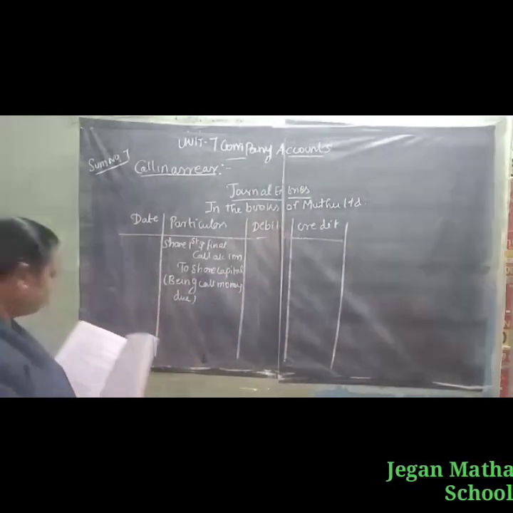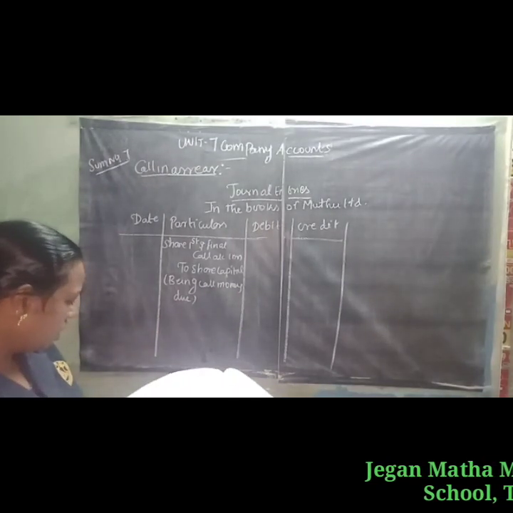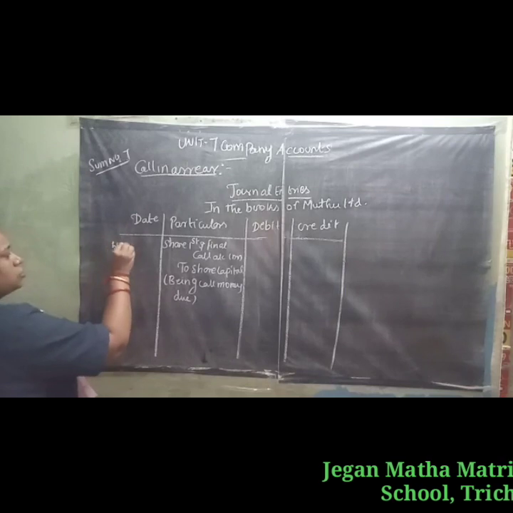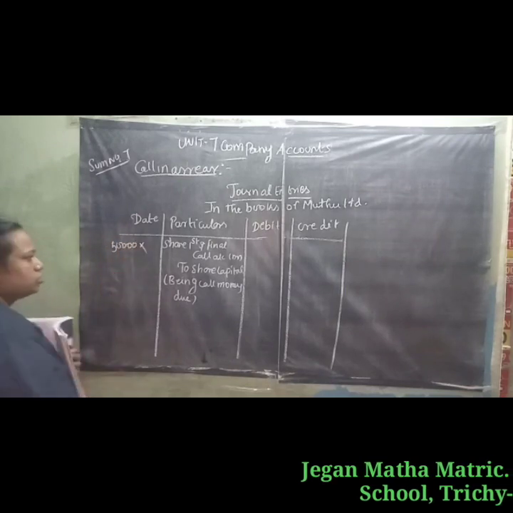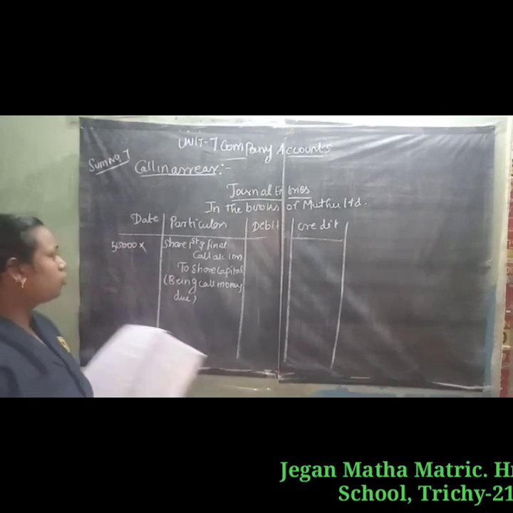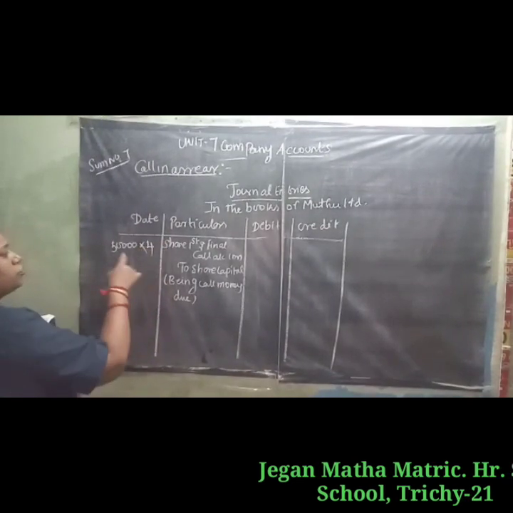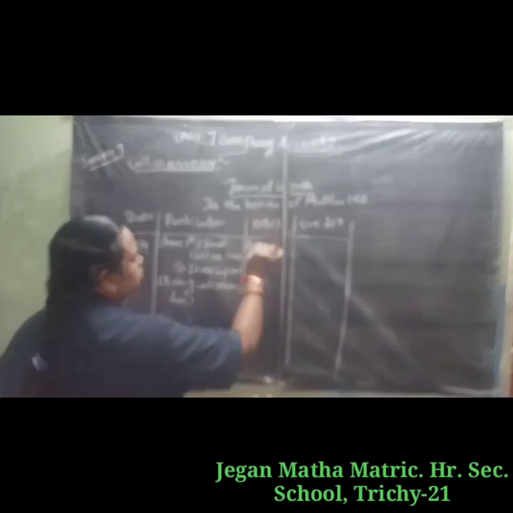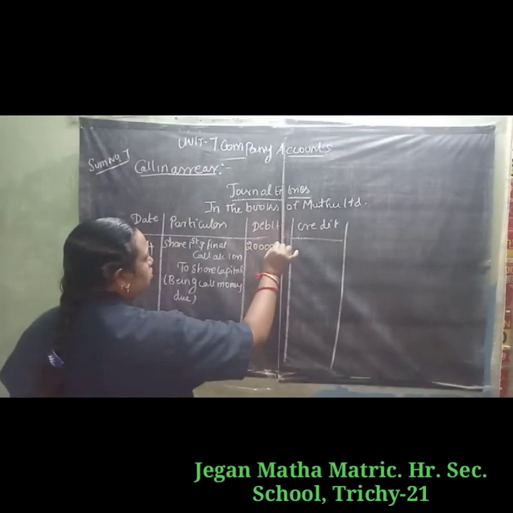So Muthu Limited issued 50,000 shares. What is the call money value? 4 rupees. So 50,000 into 4 rupees, 5 fours are 20, 2 lakh.